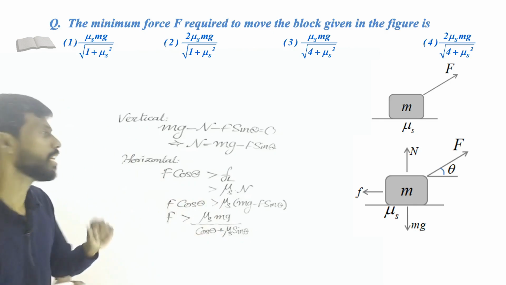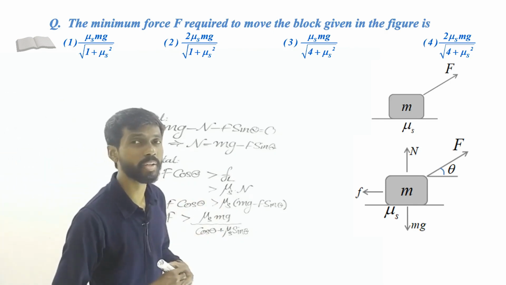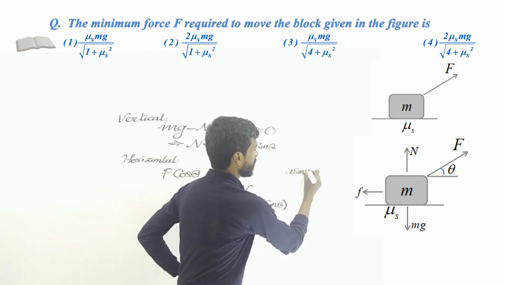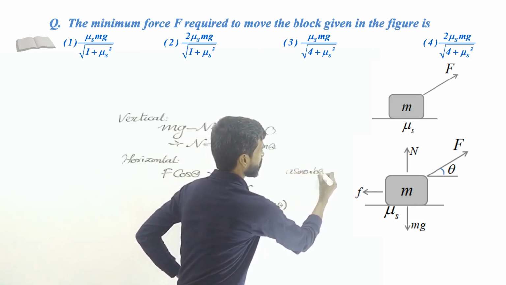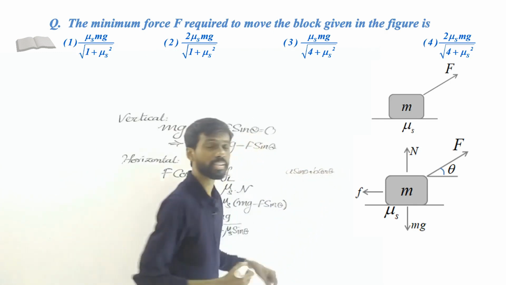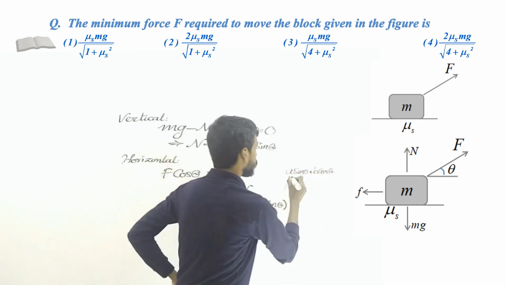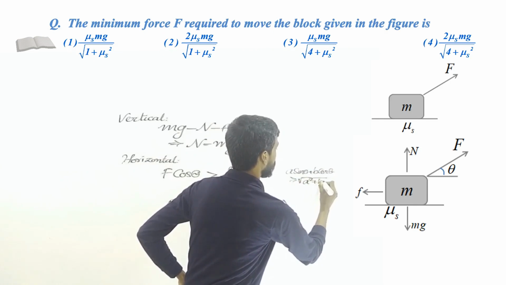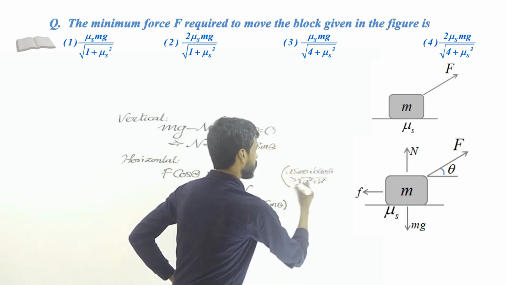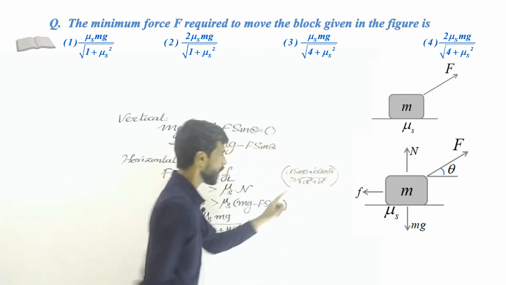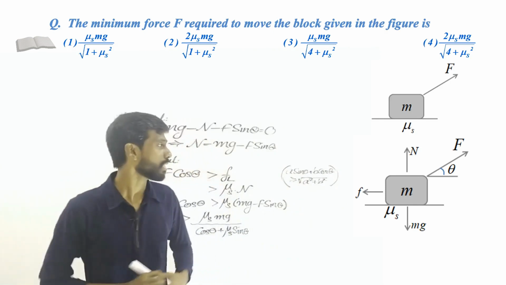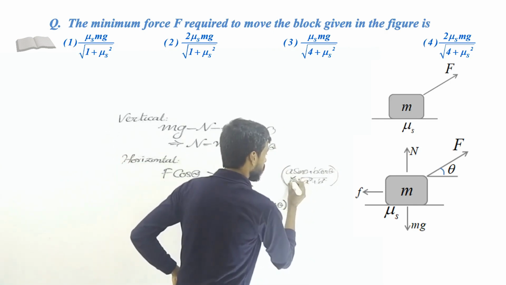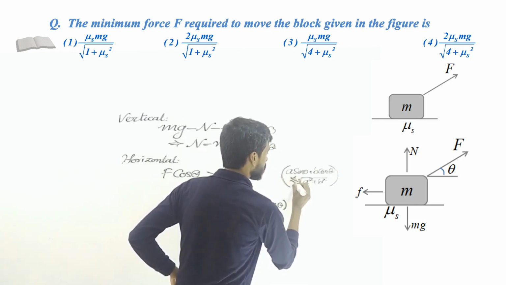Some basic trigonometry. Do you know the maximum value of an expression like A sin theta plus B cos theta? This is a formula from trigonometry, square root of A squared plus B squared. So this is one formula that we are going to use. A sin theta plus B cos theta is always less than or equal to the maximum value, square root of A squared plus B squared.